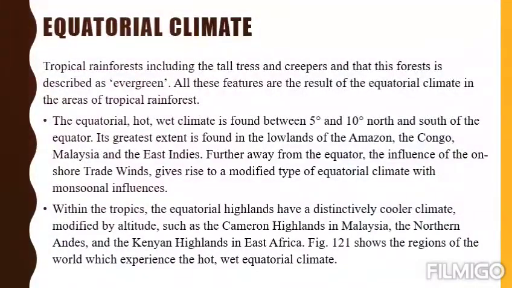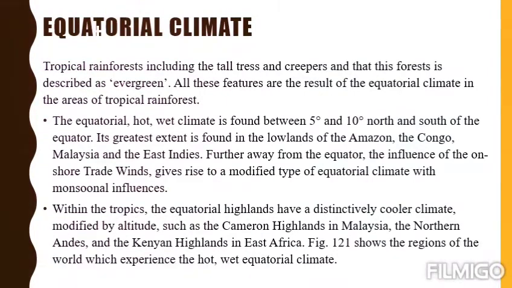Now let's start with the next topic, that is the equatorial climate. What is the equatorial climate? It's basically the tropical rainforest. You already studied the tropical rainforest in sixth grade when you studied the chapter natural vegetation all over the world. So the areas which are located at the equatorial belt, we call it the equatorial climate. So you already know about the equatorial climatic conditions, what type of climatic conditions prevail in this region and what type of vegetation grows in that region.